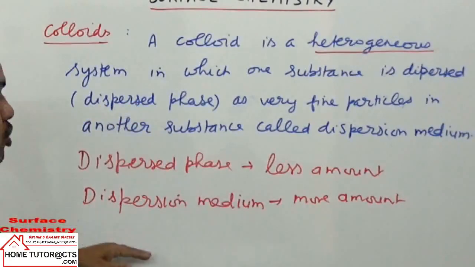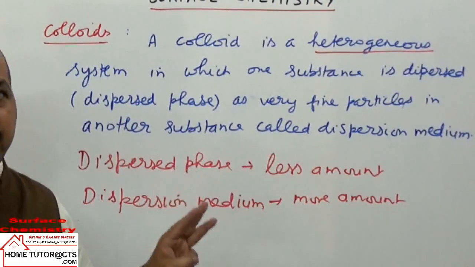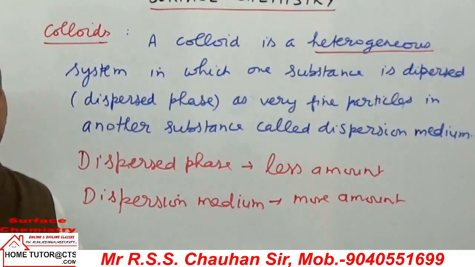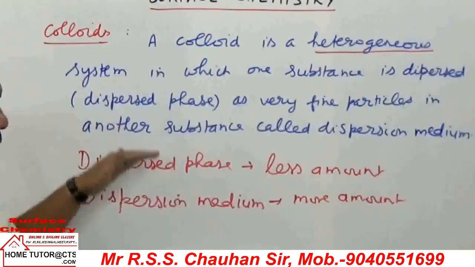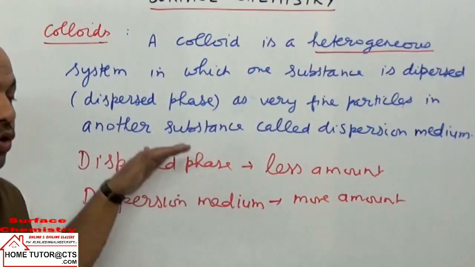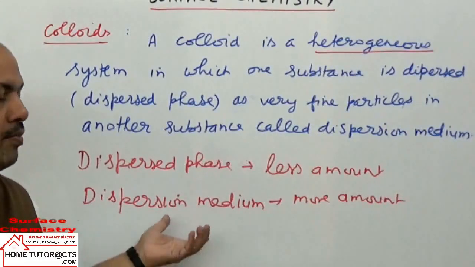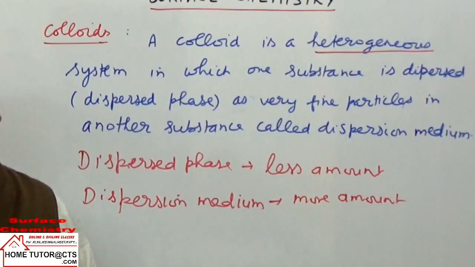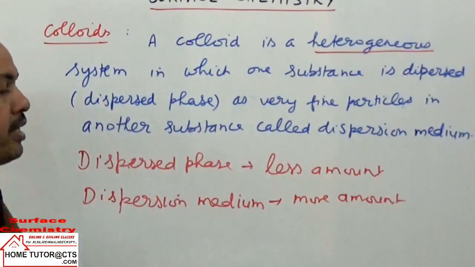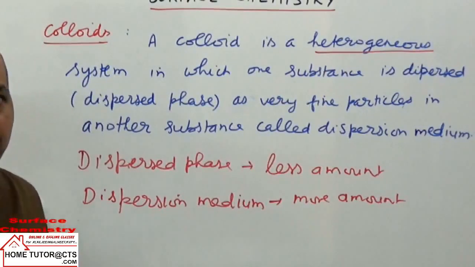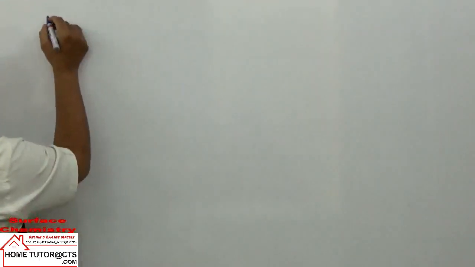Before we take colloidal mixtures, we will take solutions. Solutions can be of three types: true solutions, colloidal solutions, and suspensions. Mainly it depends on the size of the solute particles. So let us take these differences, then move on to the classification of sols, then the properties of colloidal mixtures or sols, then a brief introduction of emulsions, and gels. Let us first take the difference of true solution, colloidal solution and suspension.